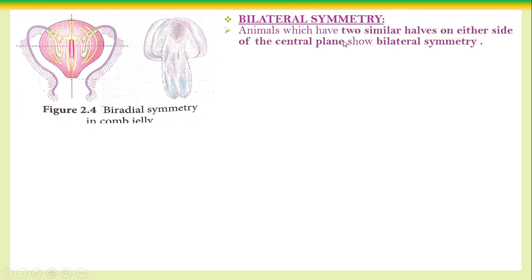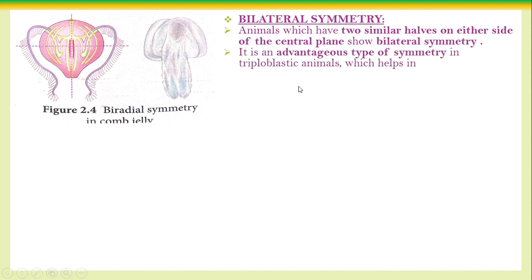A bilateral animal has two similar halves on either side of the central plane. The animal can be cut into two equal halves only along that particular plane. Only. That is called bilateral. It is an advantage.